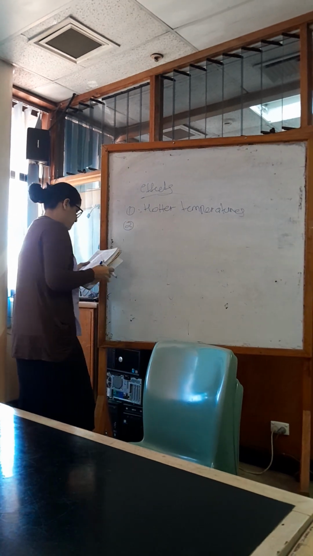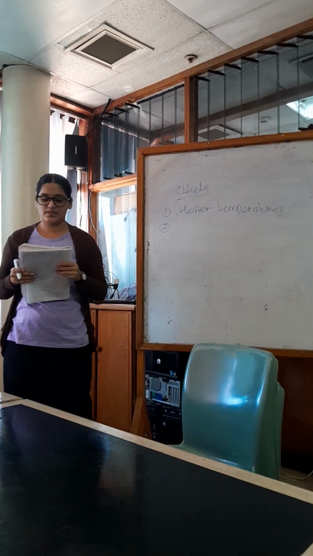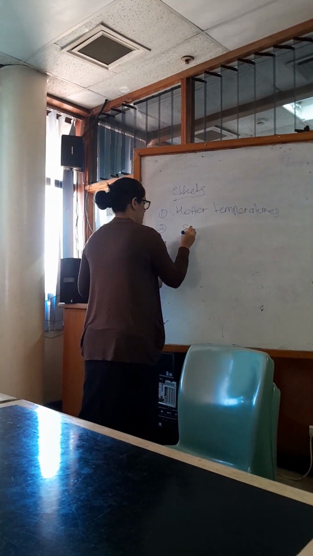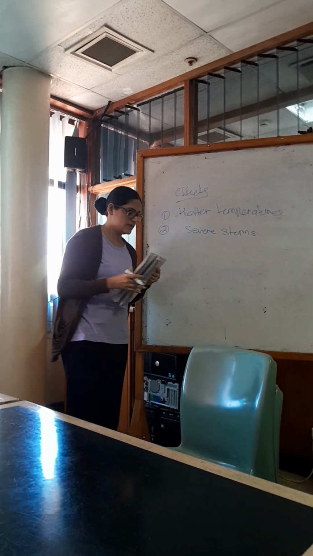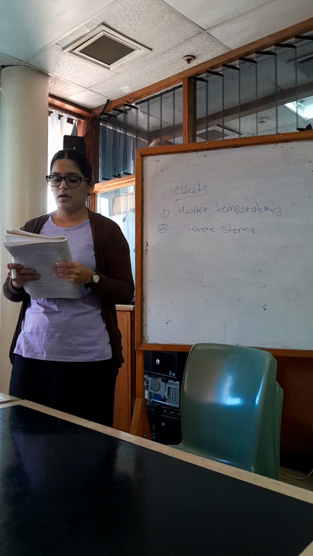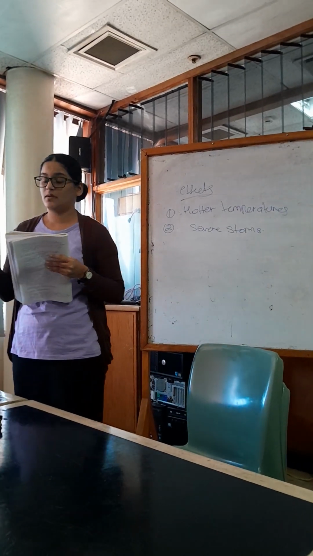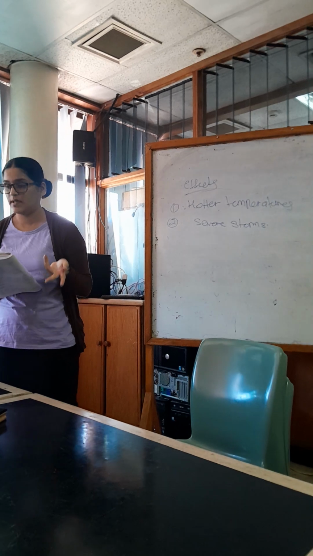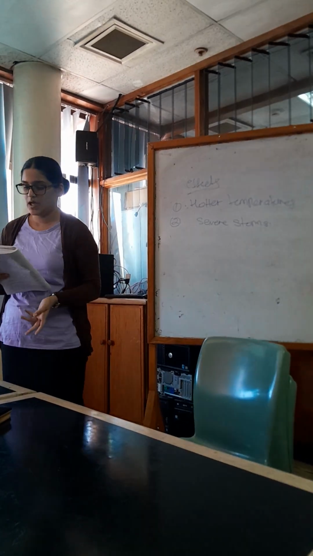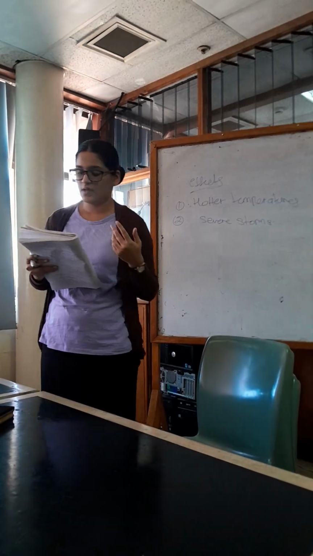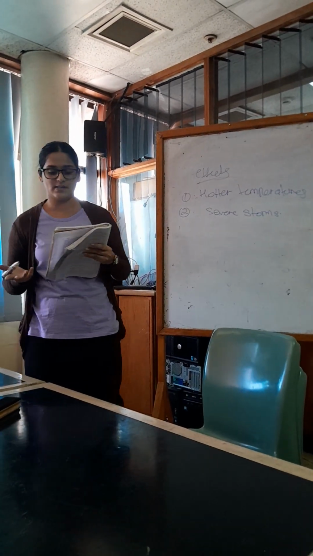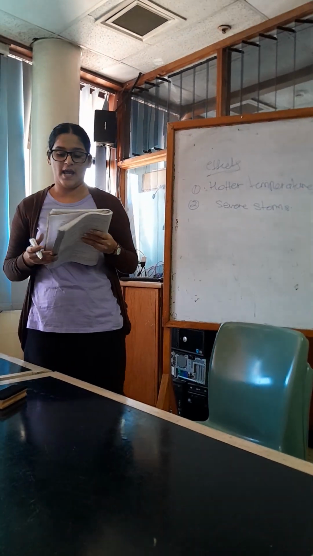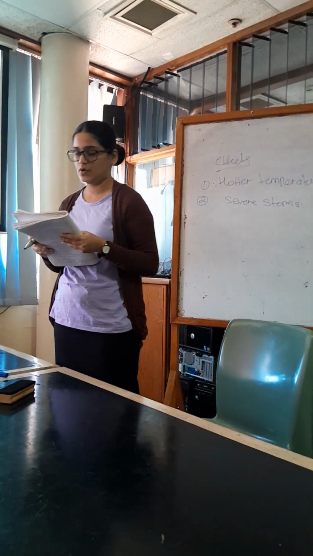Number two, we will see there will be more severe storms. If this climate change becomes worse, then obviously there will be huge storms taking place in the environment. So let's see the note. Destructive storms have become more intense and more frequent in many regions. As temperatures rise, more moisture evaporates, which then causes extreme rainfall and flooding, causing more destructive storms.